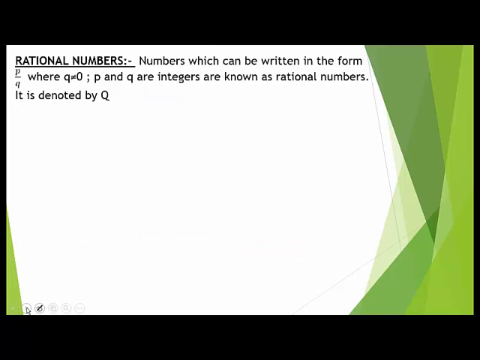Definition of rational number: the number which can be represented in the form of P by Q, where Q should not be equal to 0 and P and Q are integers. Here you know the meaning of integer: 1, 2, 3, -1, -2, -3. Rational numbers are denoted by capital Q.